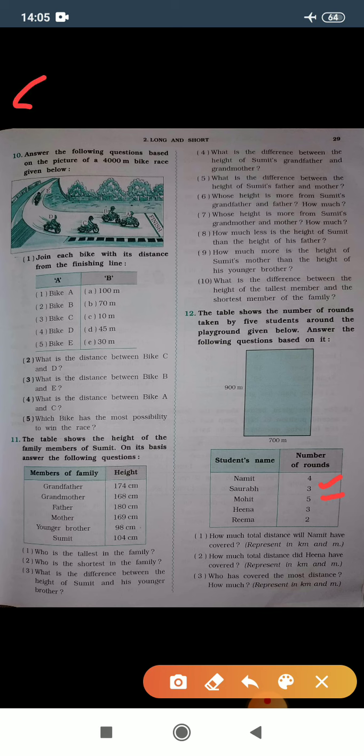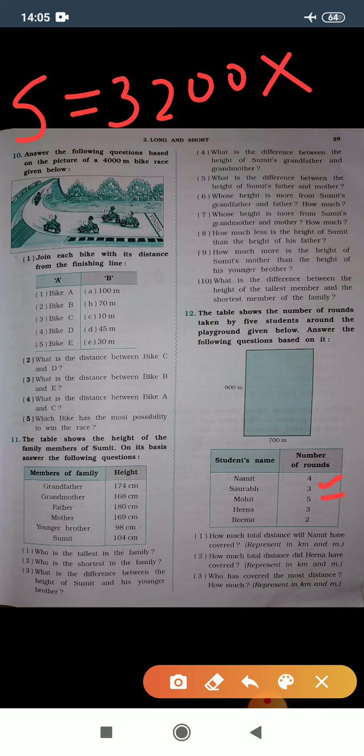So first I will calculate the Saurabh's running distance, that is 3200 multiplied by 3. It will give you 9600 meters.